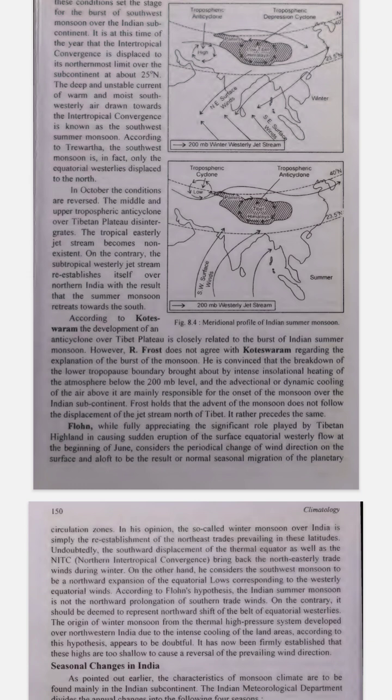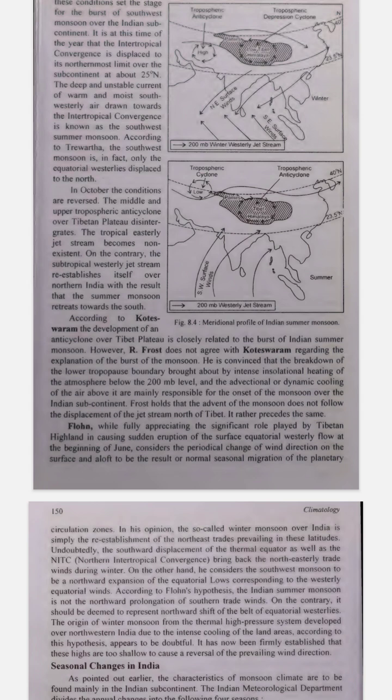Number 6. Summary of key points. In October, the weather patterns change. The high-pressure area, anticyclone, over the Tibetan Plateau weakens. The tropical easterly jet stream disappears, which stops the flow of warm, moist air to northern India. The subtropical westerly jet stream comes back, leading to less rain and the retreat of the summer monsoon southward.